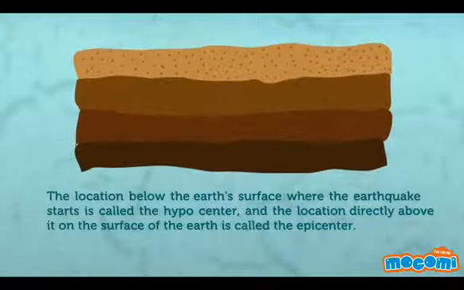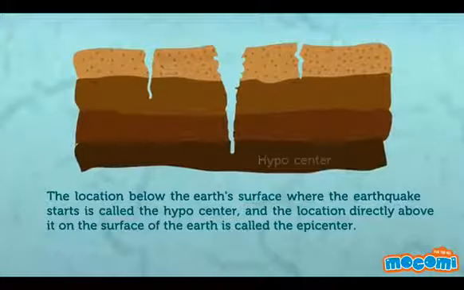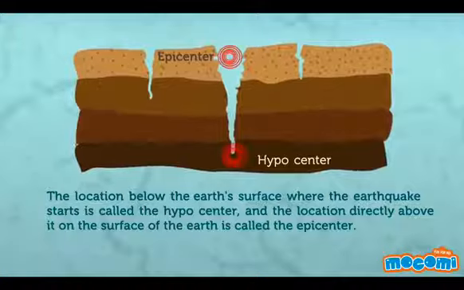The location below the Earth's surface where the earthquake starts is called the hypocenter, and the location directly above it on the surface of the Earth is called the epicenter.